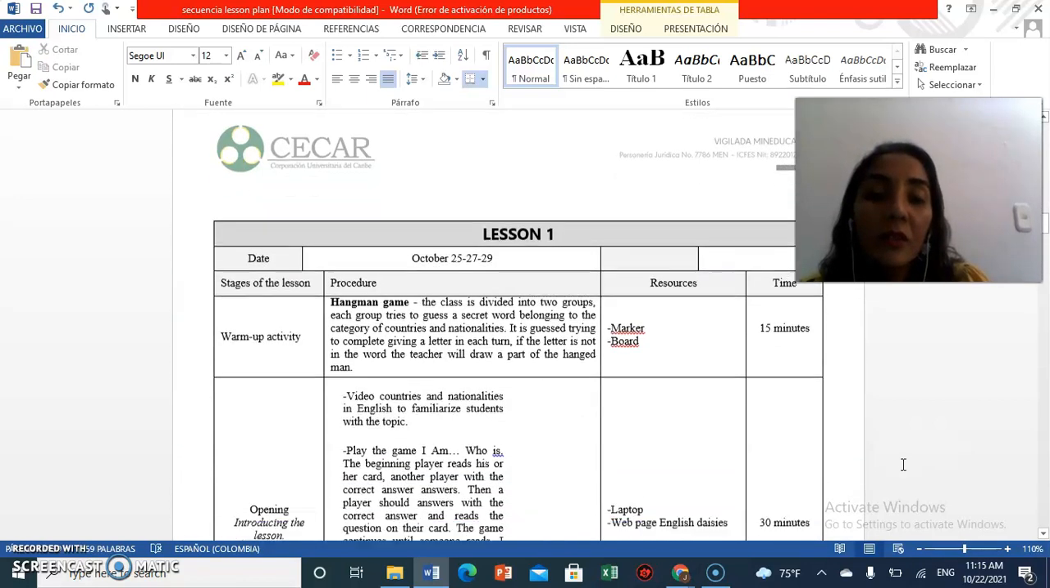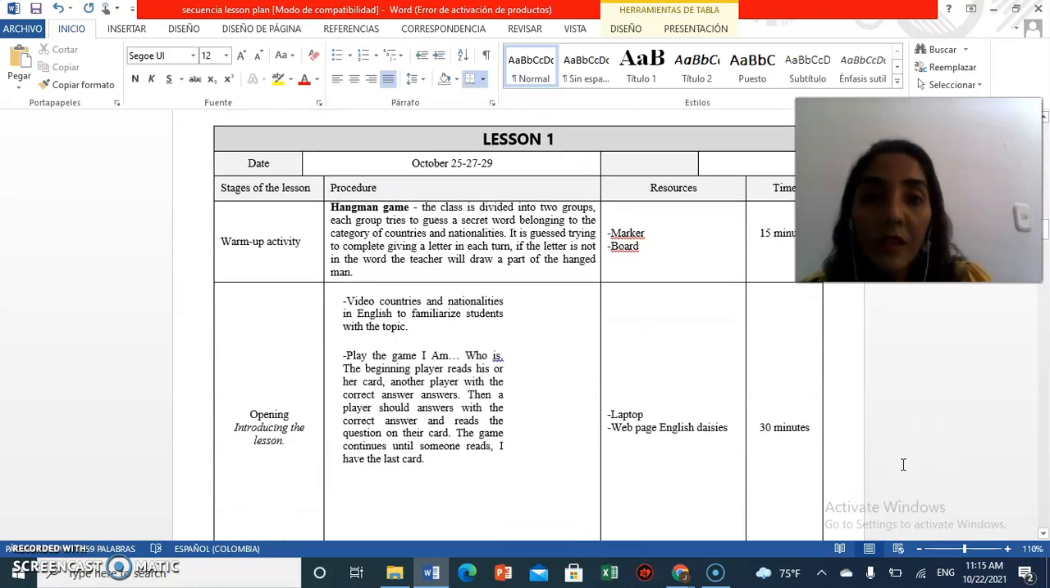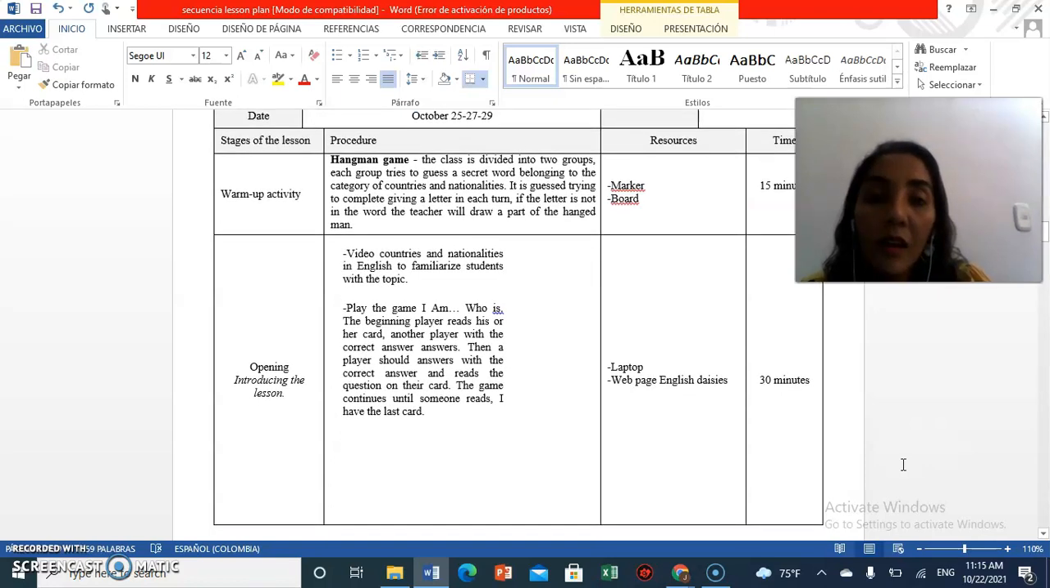Then I'm going to describe the first lesson that is going to develop between October 25 to 29. The first part of this section is a warm-up activity that is going to be a Hangman game, in which I will play with my student this famous game according to the category of countries and nationalities.